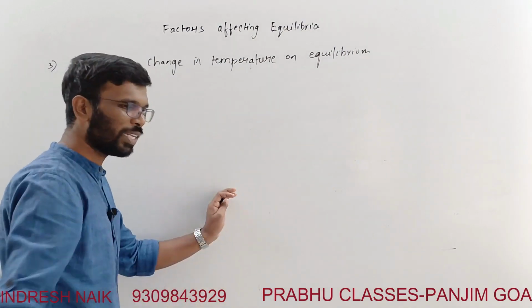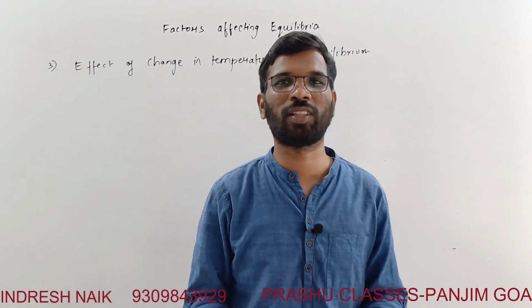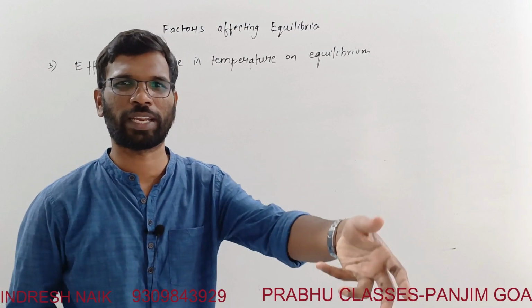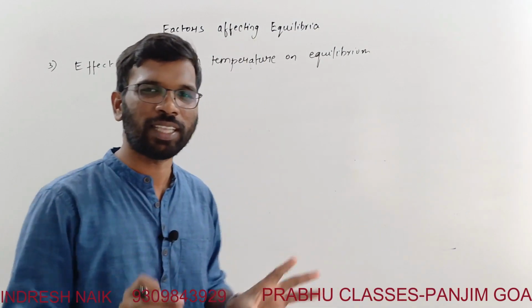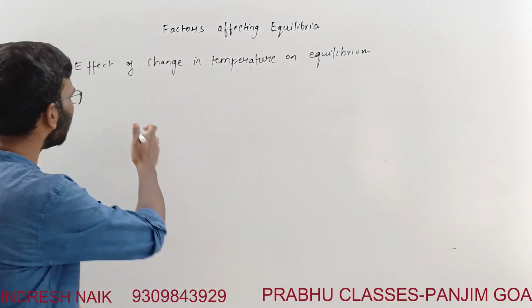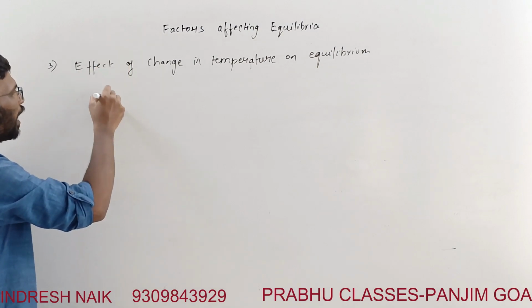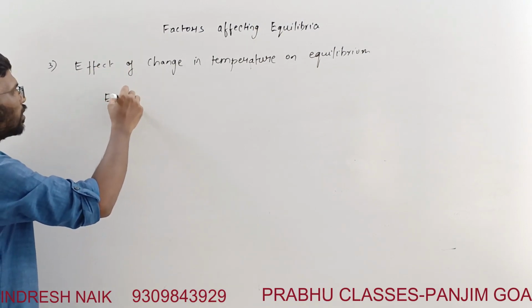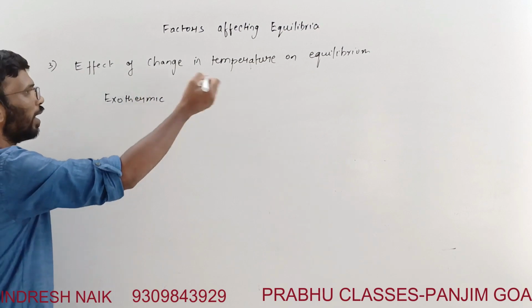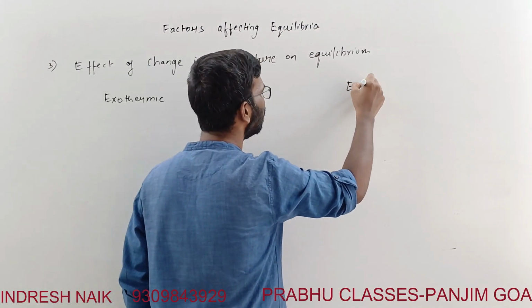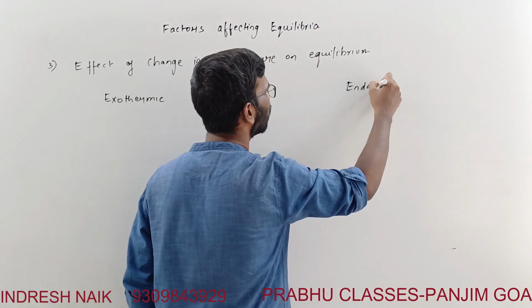Okay, see, the rule is very simple. If you have understood the effect of change in concentration, here also these things will be very easy. The rule is that there are two kinds of reaction. One is exothermic reaction, and other is endothermic reaction.